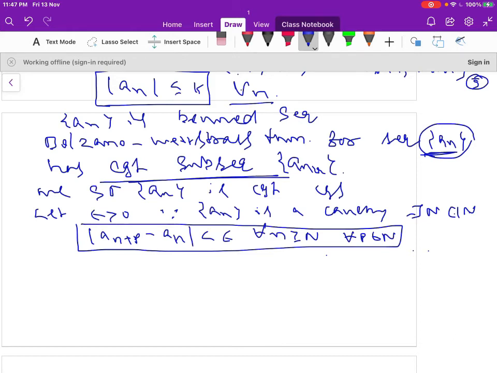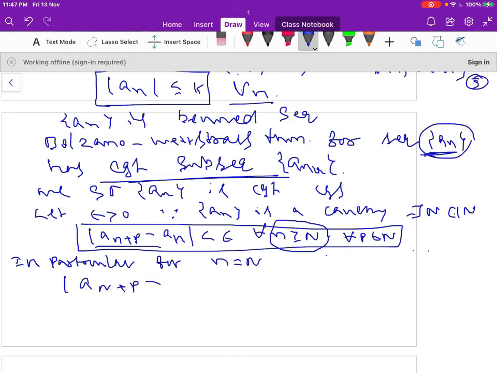This is the definition of a Cauchy sequence. In particular, for n equal to capital N, modulus of a_{N+p} minus a_N is less than epsilon for all p belonging to the natural numbers.